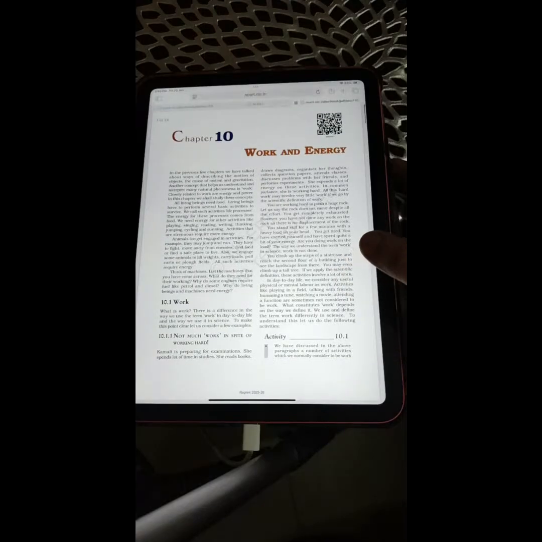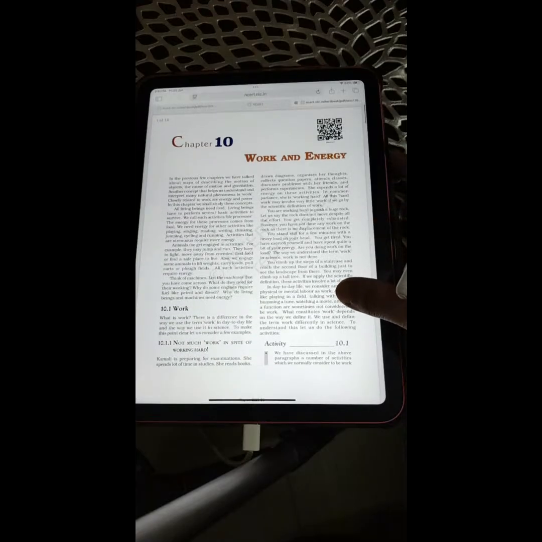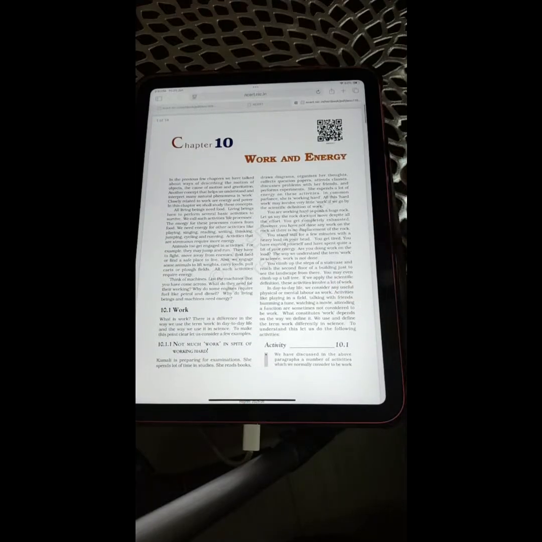These audiobooks are quite helpful once you are done with the chapters. So you can use the earphones or headphones, whatever is convenient to you, and you can hear the line by line audio so that in case your teacher is emphasizing in between questions in any test or assessment, you will always be benefited. So here we go with the reading of chapter 10, Work and Energy.